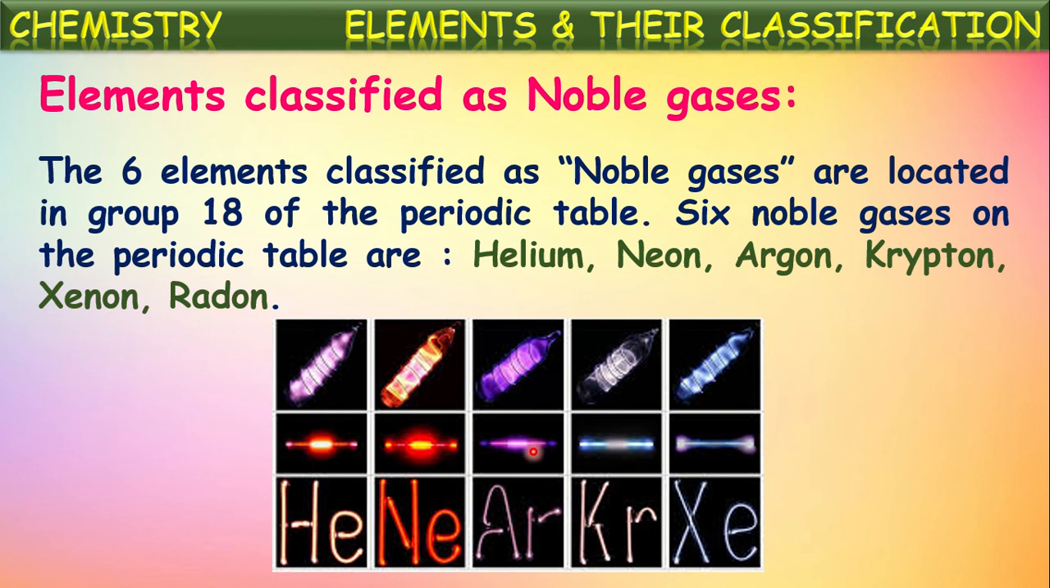In this way, overall, the elements present in the modern periodic table are classified into four categories: metals, non-metals, metalloids, and noble gases. Okay,